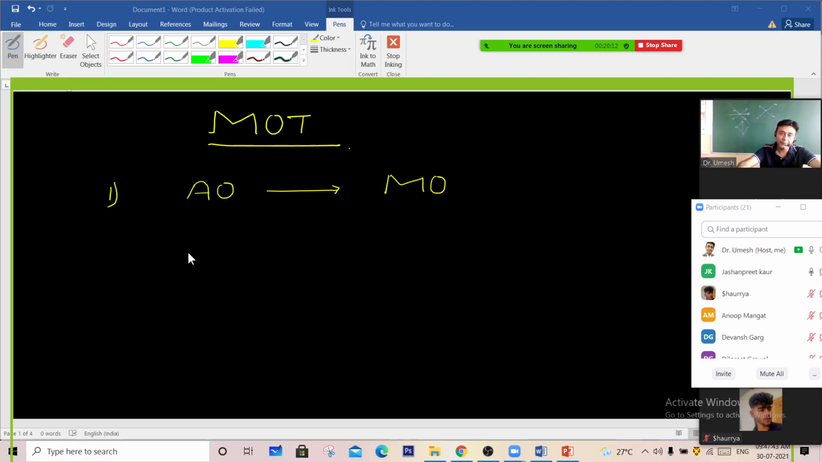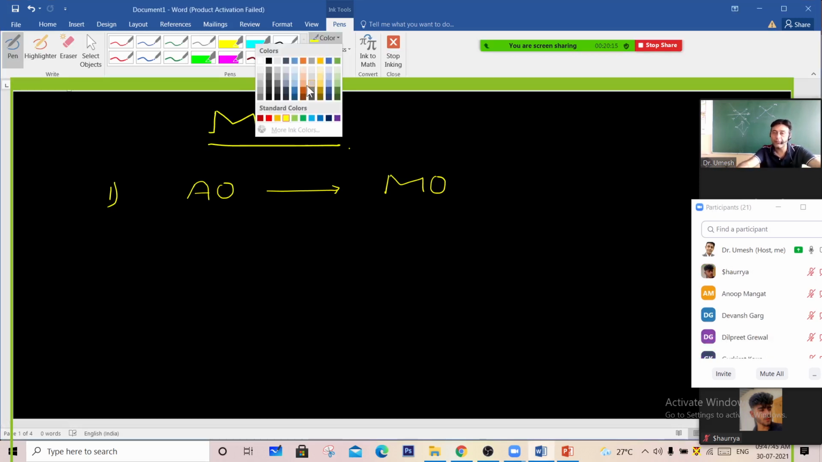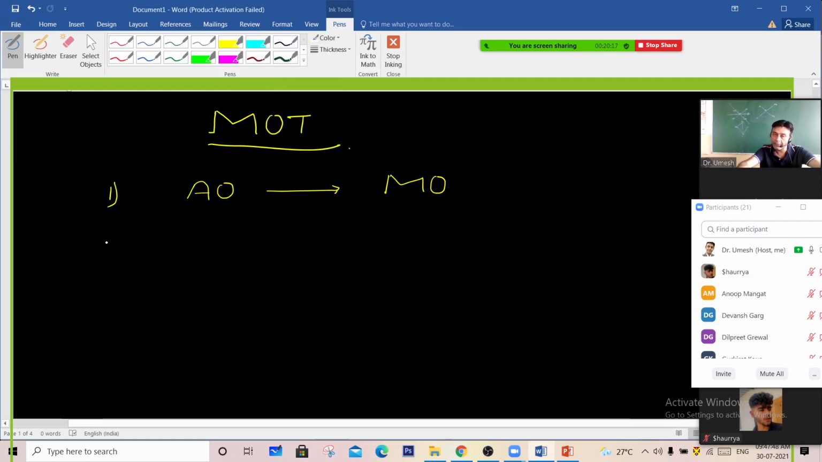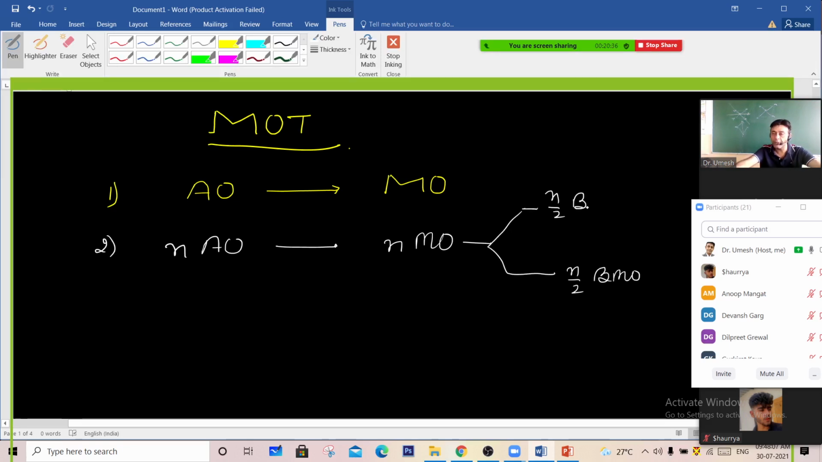Double, yes. So the first postulate is that atomic orbitals combine to form molecular orbitals. Second postulate: if n number of atomic orbitals combine, they will form n number of molecular orbitals. Half of them are bonding molecular orbitals and half of them are anti-bonding molecular orbitals.